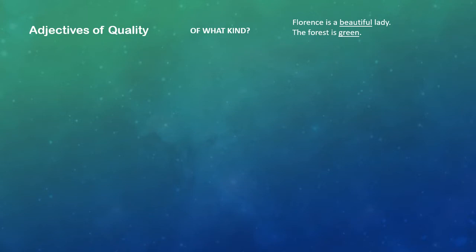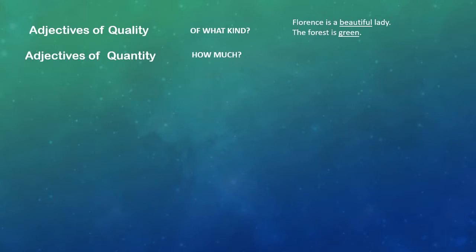So, adjectives of quality answer the question of what kind, and we will remember this to identify adjectives of quality in our sentences.